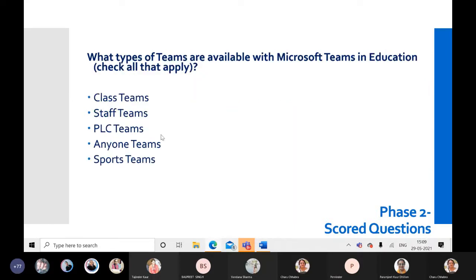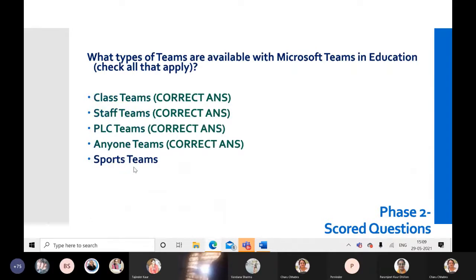Next question. What type of teams are available with Microsoft Teams in education? When we are creating the class team or staff team or PLC, professional learning community team, or any one team, or sports team. So the above 4 are our correct answers and there is no sports team. Class teams are there, staff teams are there, professional learning community teams are there, any one team is there, but not the sports team.